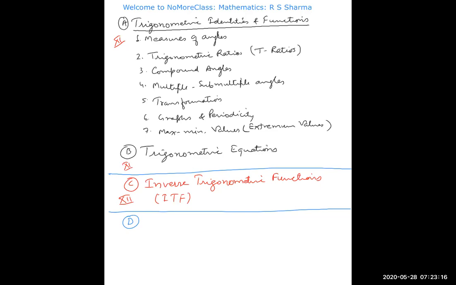The last chapter is solutions of triangle. Although this last chapter is not in your 11th or 12th, it is given as an appendix in your NCERT book. And this is an important chapter for competitive exams. Most of the time, one question comes from solution of triangle. This is generally called SOT, solutions of triangle.